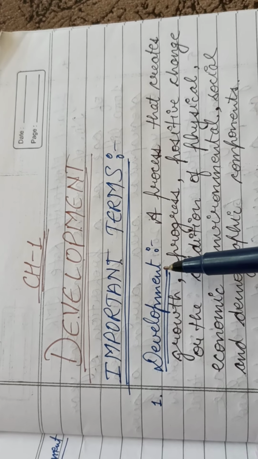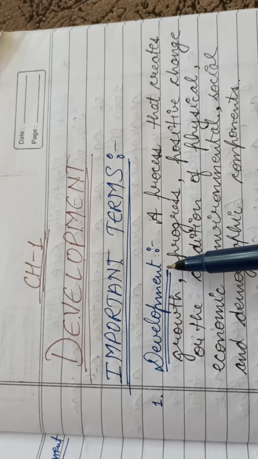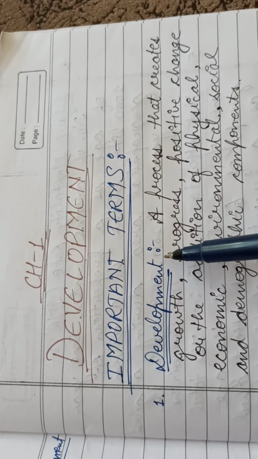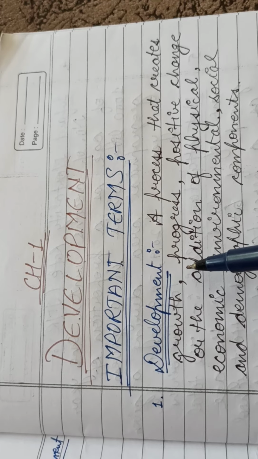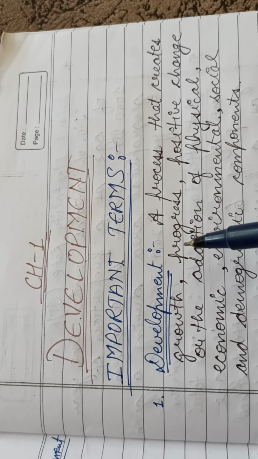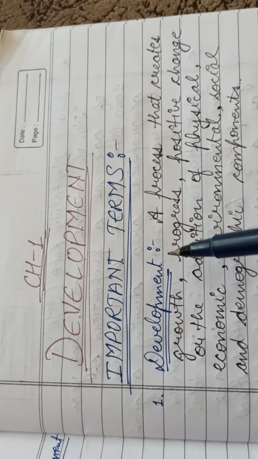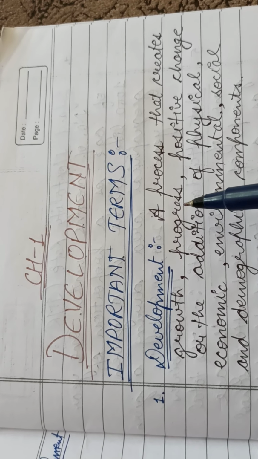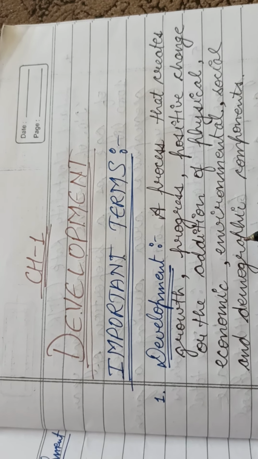Now, beforehand, you must know that there is a difference between growth and development, as development is a broad term which includes growth, along with the lifestyle or standard of living of a particular country. So, development includes growth, progress, as well as positive change or addition to various parameters.